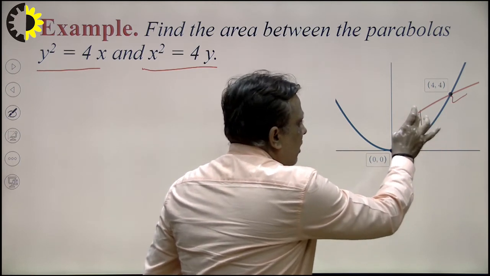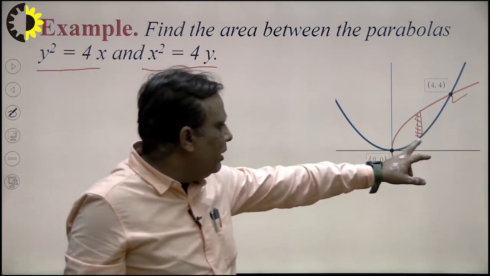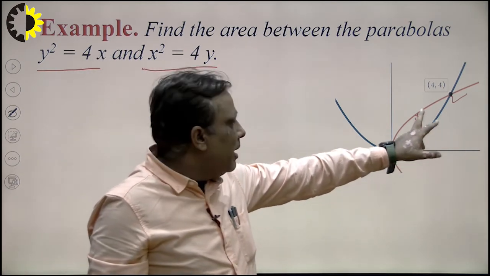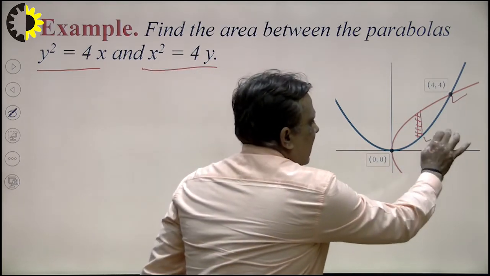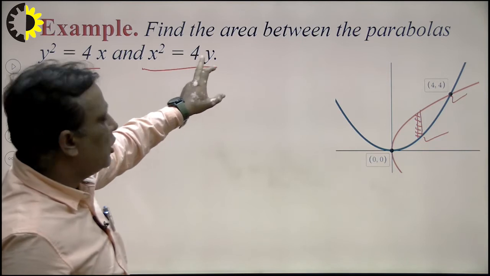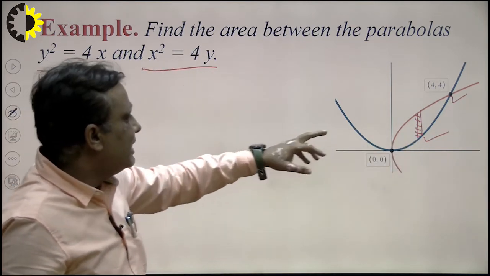So first of all, we calculate the limits of y with the help of the diagram. The lower limit will be the blue curve and the upper limit will be the red portion. So what will be the lower limit of y here? This is the curve x square is equal to 4y, so the value of y will be x square upon 4. And what is the value of the upper limit?